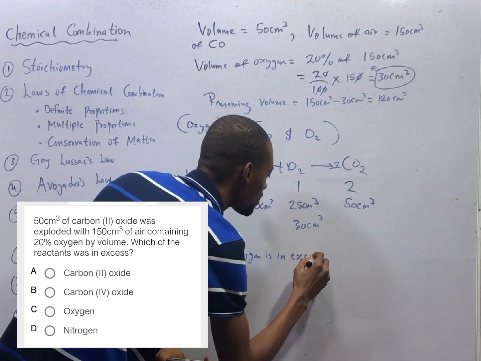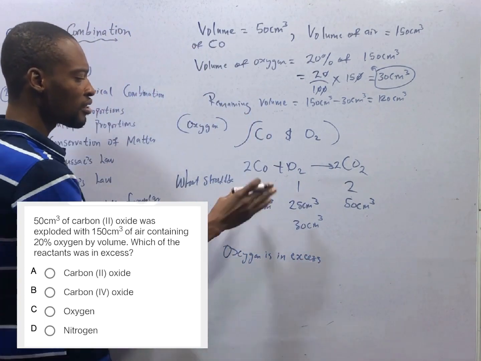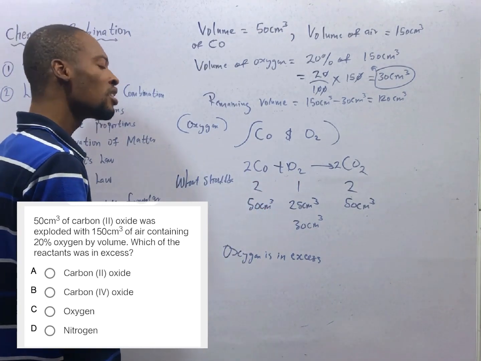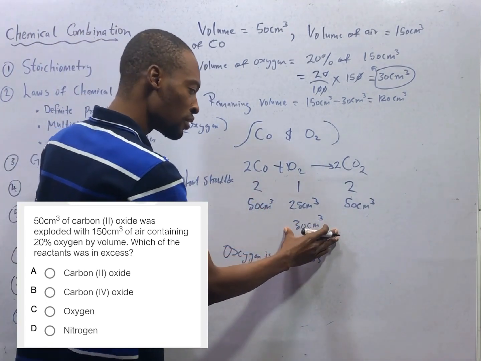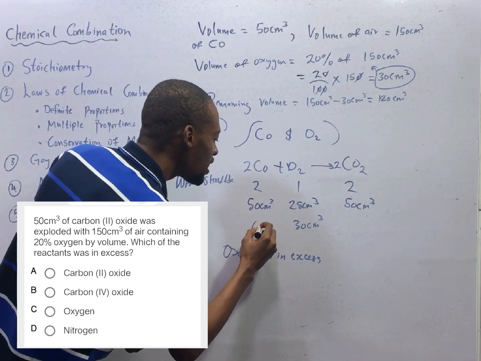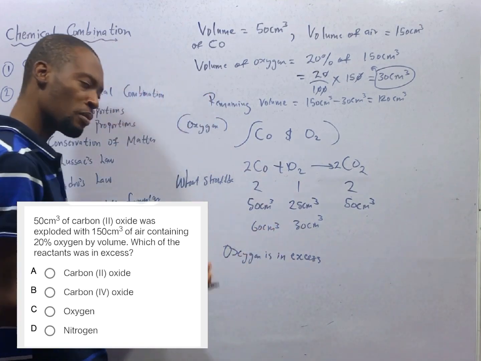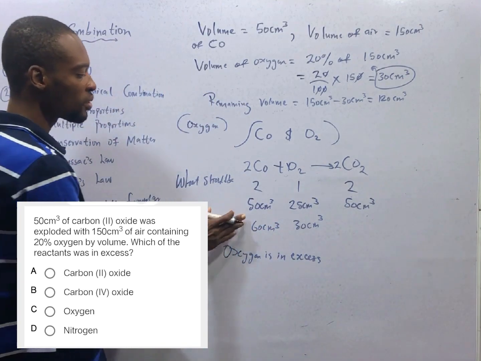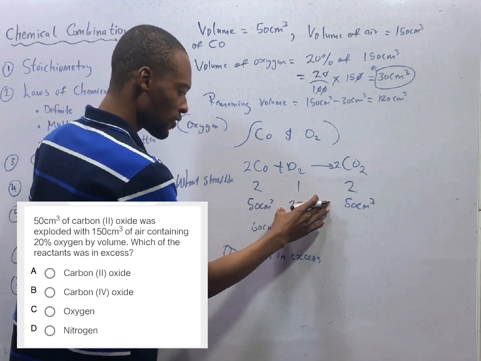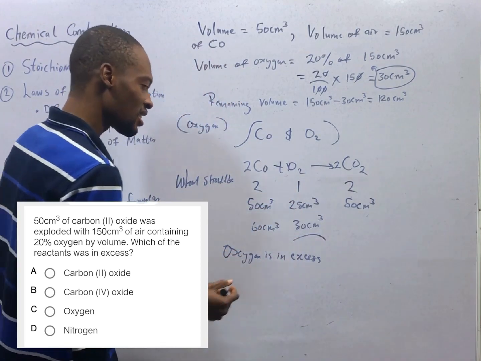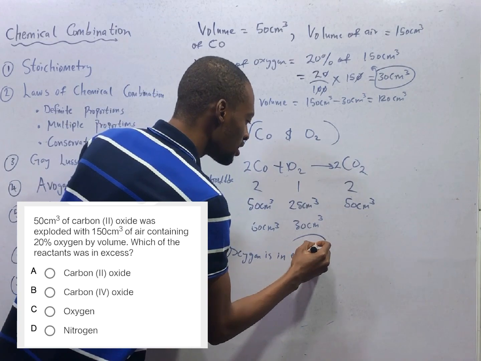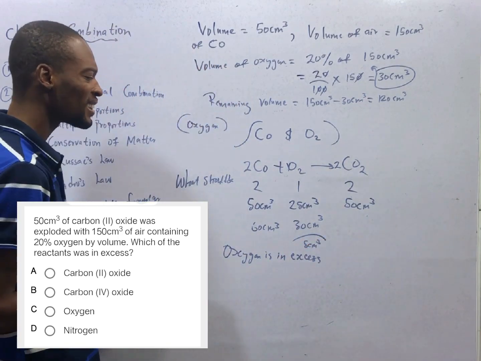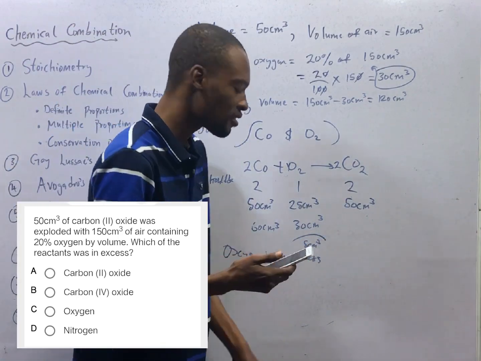It's in excess. If you are giving us 50 cm cube of carbon monoxide, and you are giving us 30 cm cube of oxygen, what should be here? It should be 60 cm cube of carbon monoxide. But you gave us 50, and oxygen needed is 25, which means oxygen is in excess by 5 cm cube. The one that is in excess is the excess reagent.